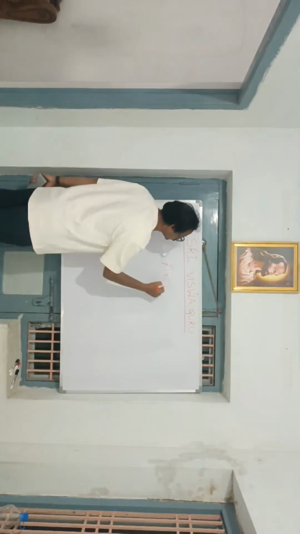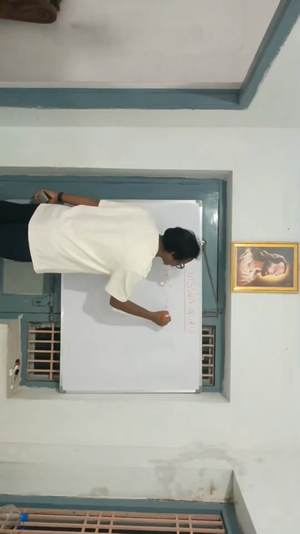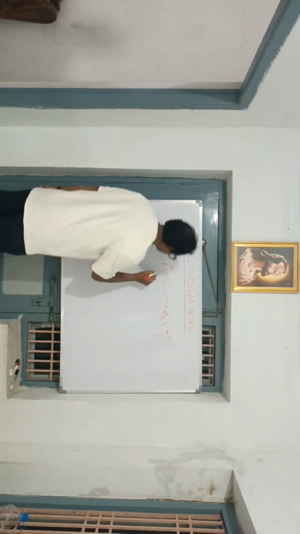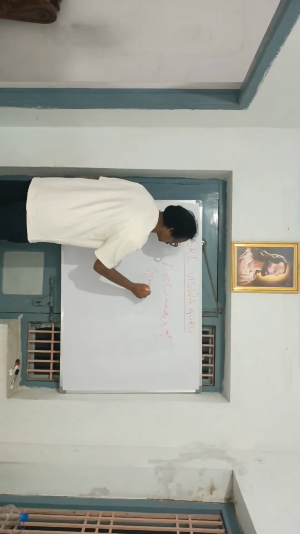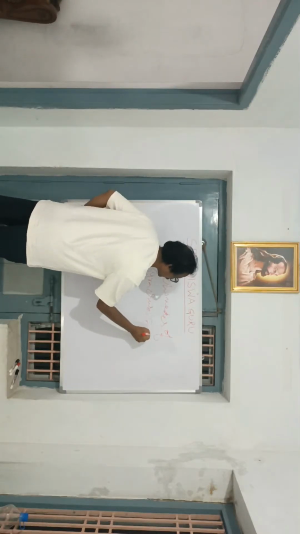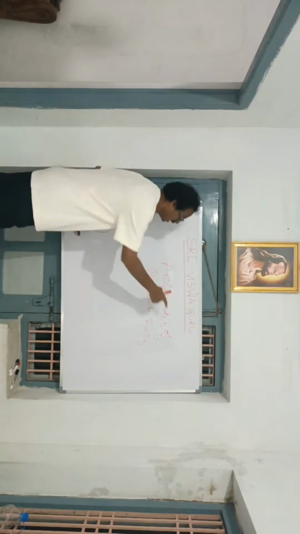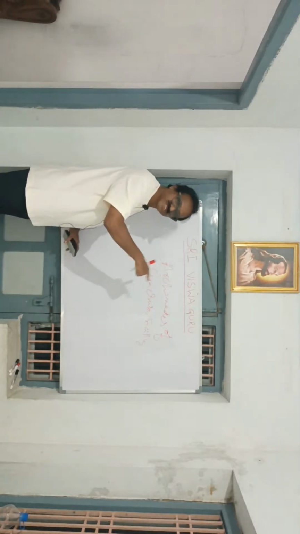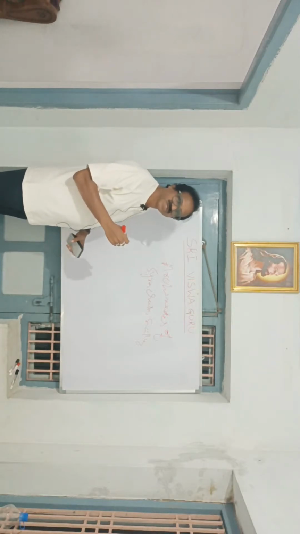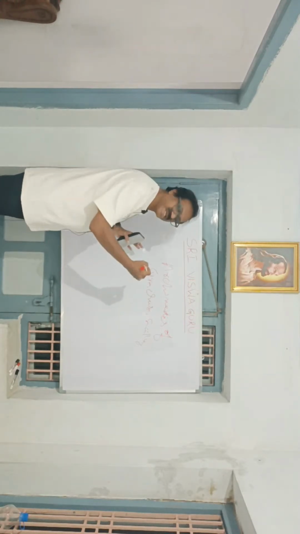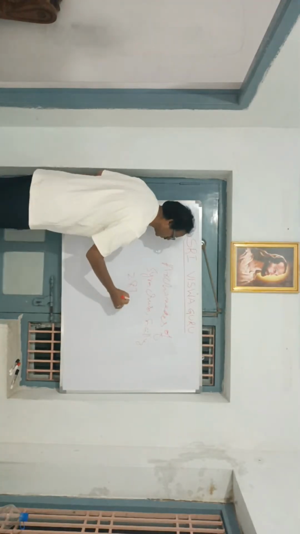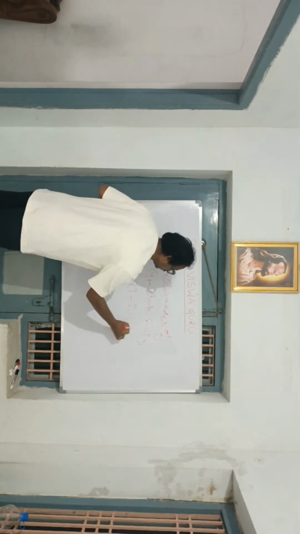Archimedes of Syracuse, Sicily. He was the father of mathematics. His period was 287 to 212 BC.